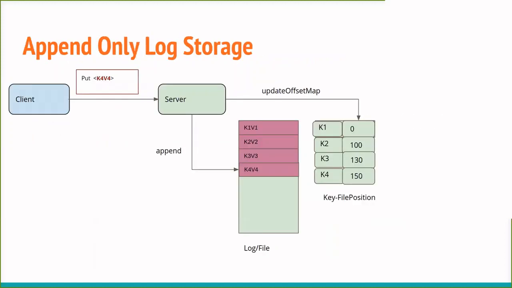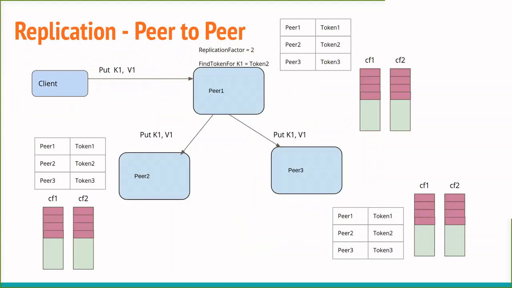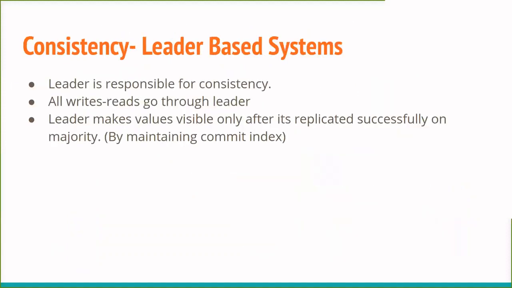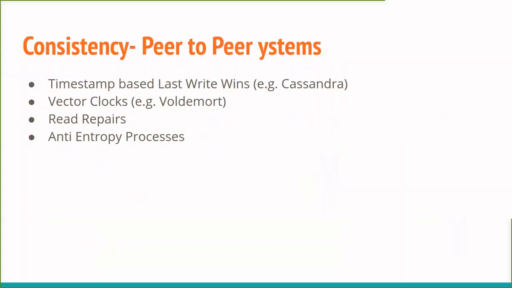So you will know if two peers are inconsistent only when the data is read by someone. And at that time, you read multiple versions of your data, and by reading, you figure out that one of the servers is lagging behind. Then that read repair needs to happen. So that read request asynchronously puts this key value in the server which is lacking that value. So those things need to be taken care of.